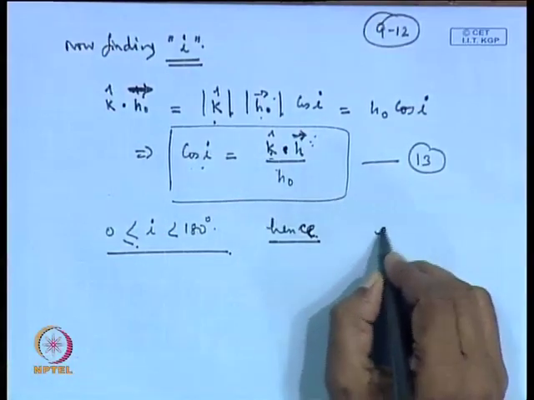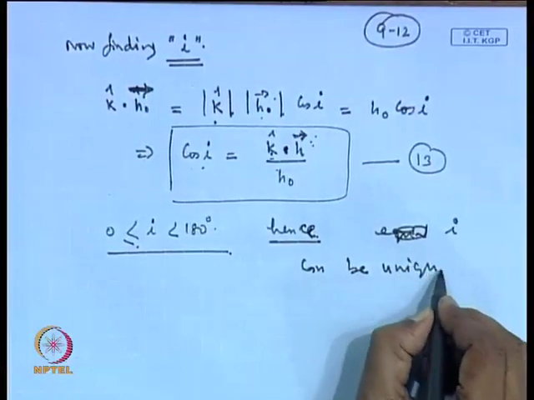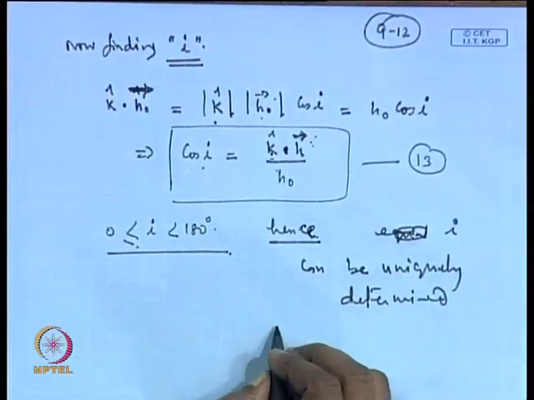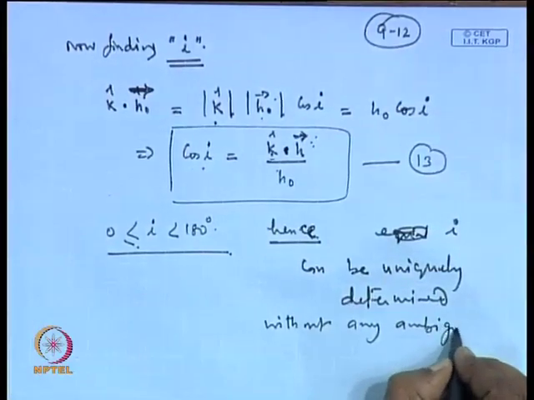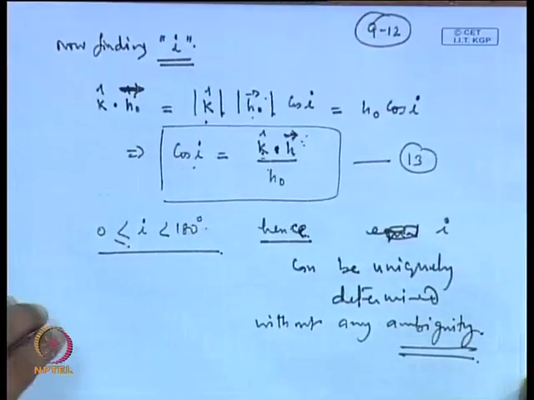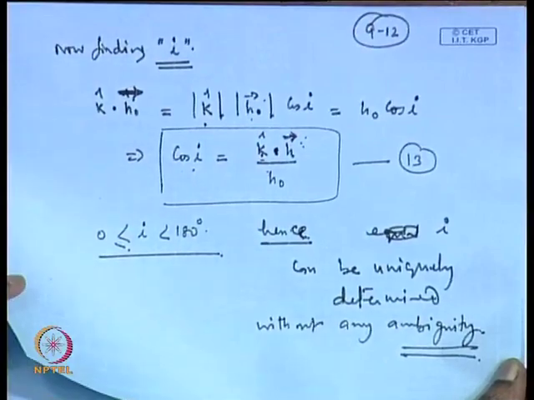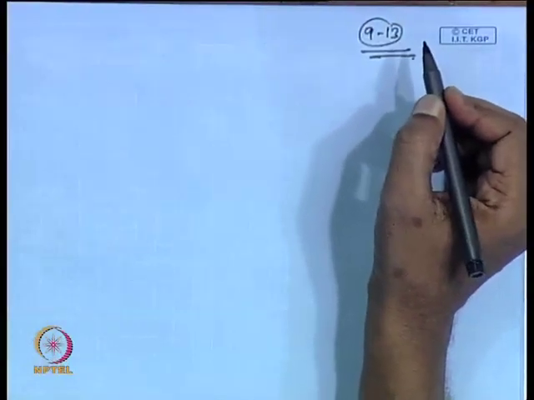Hence, I can be uniquely determined without any ambiguity. So, we have worked out for I.